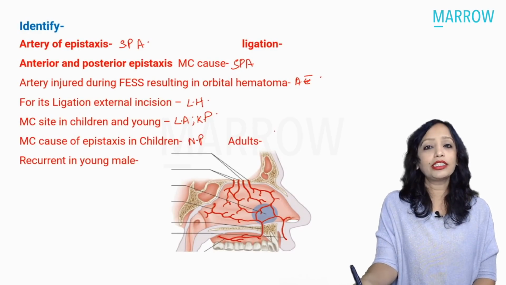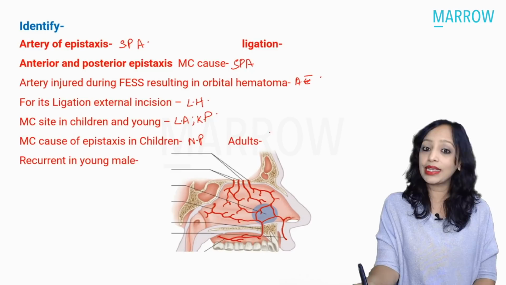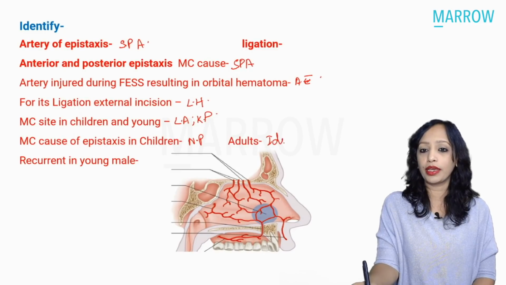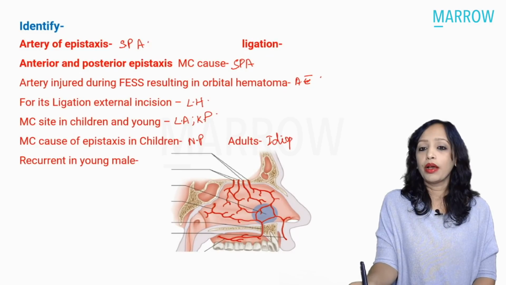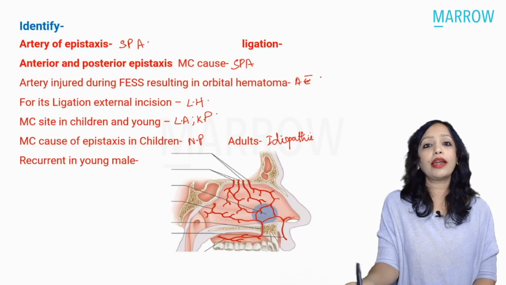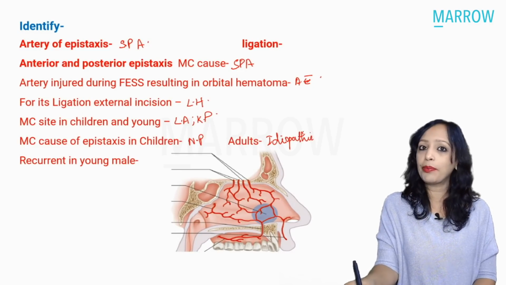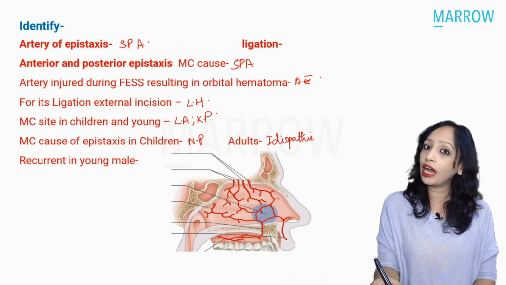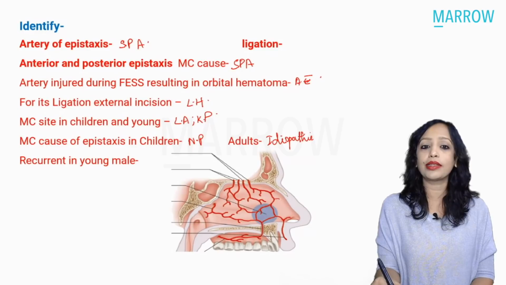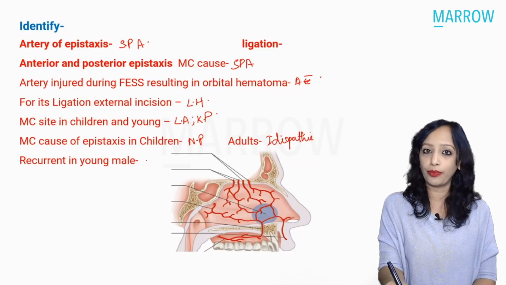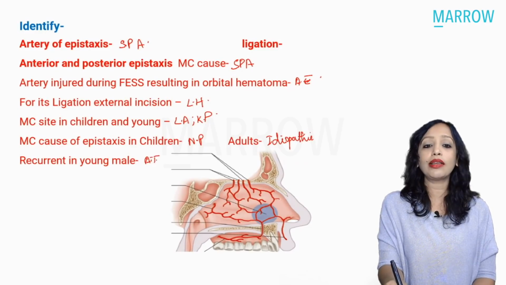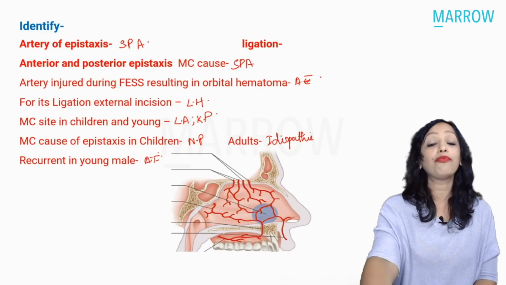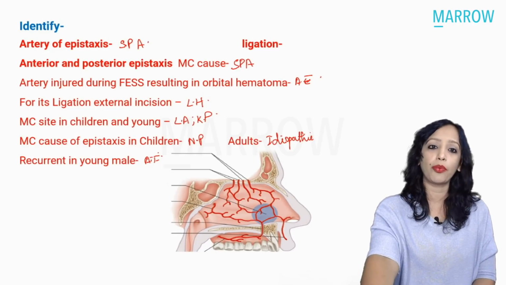And in adults, the most common cause of epistaxis is idiopathic. Yes, idiopathic. So please remember, the most common cause of epistaxis, be it adult, be it elderly, is idiopathic. Hypertension is no more considered the most common cause of epistaxis. And if it's a young male with recurrent epistaxis, then we have to think of angiofibroma.